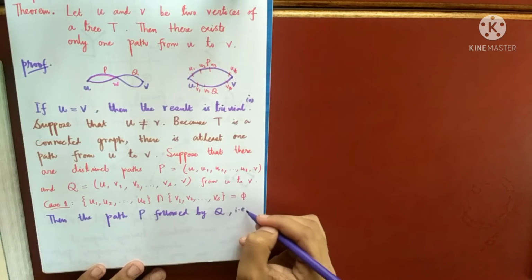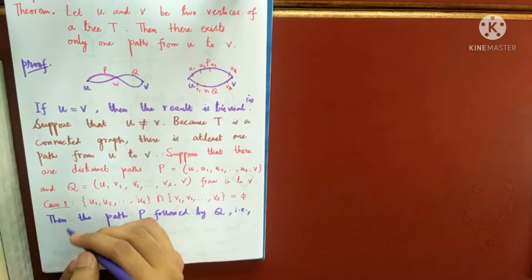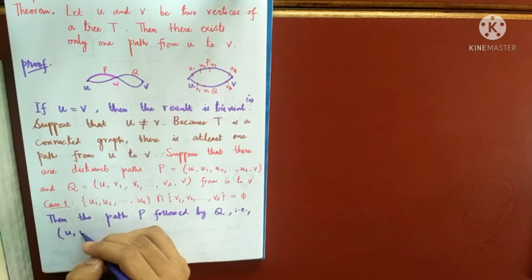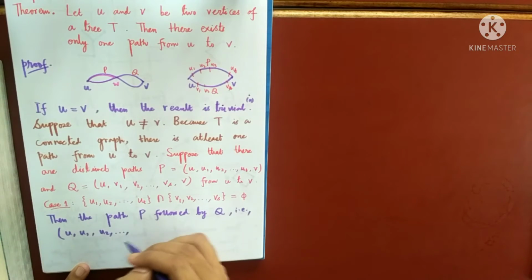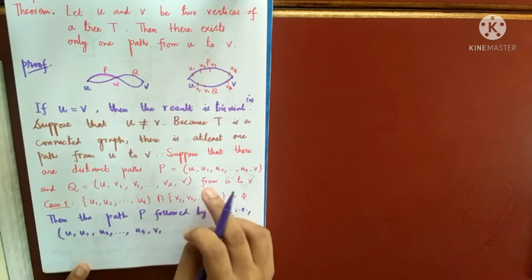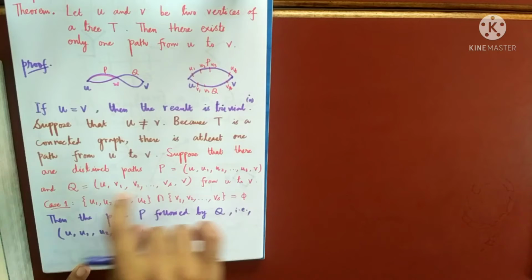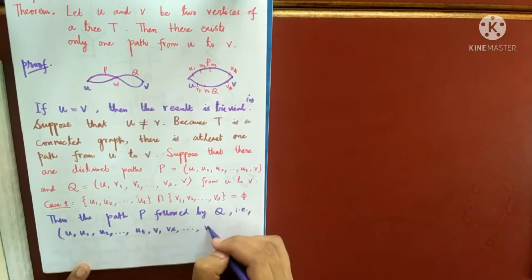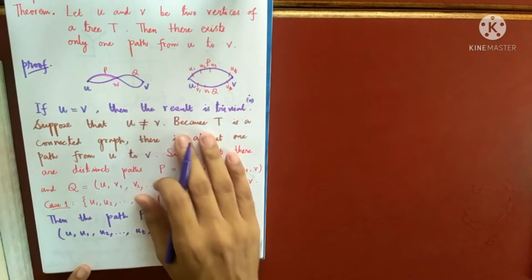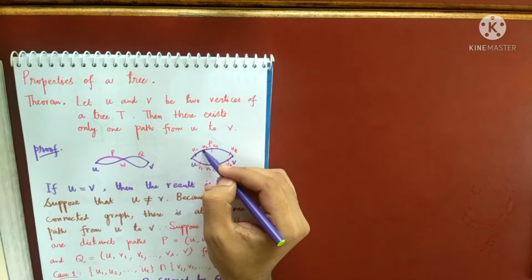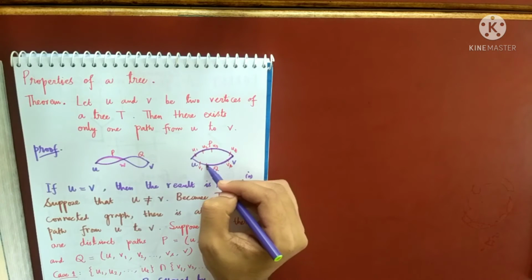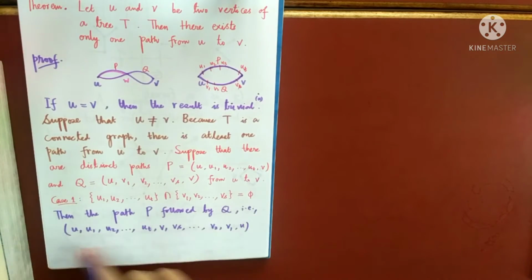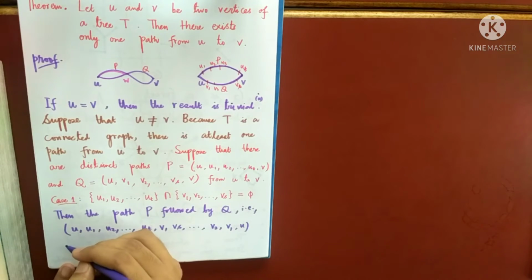So what I am doing is this. I'll write the whole thing: U1, U2, UT, comma V, and then I am taking this way. So V and then VS, V2, V1, U. So U1, U2, U3 and so on up to V, and then I am going like this. And you can clearly see this is a cycle, right? Then the path P followed by Q, that is this path, forms a cycle